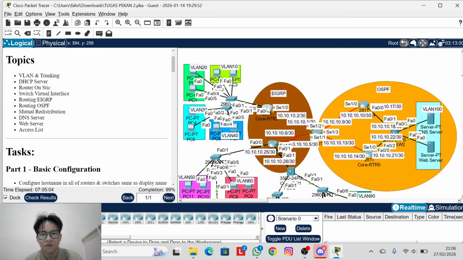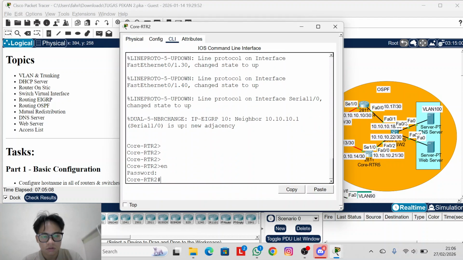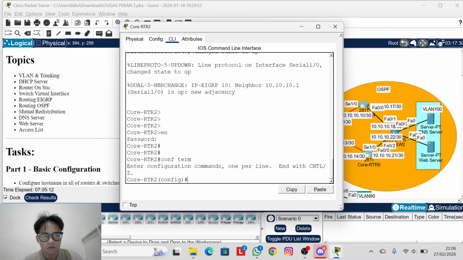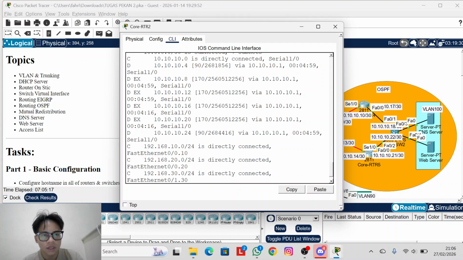So let's see from here. You show IP route. You can look here.